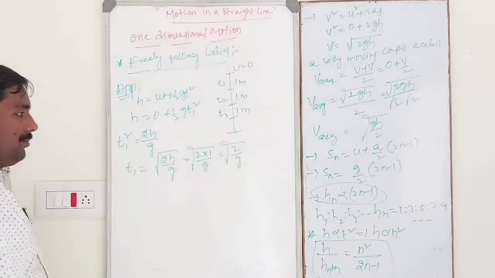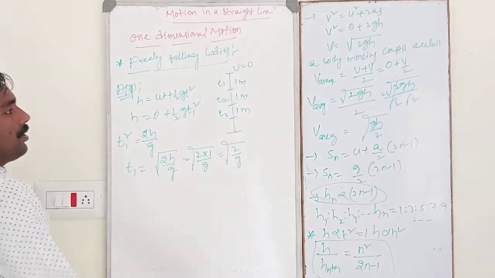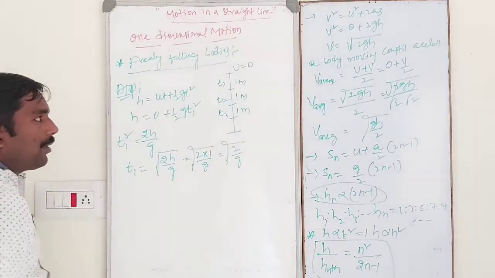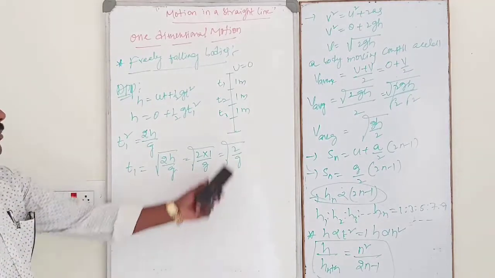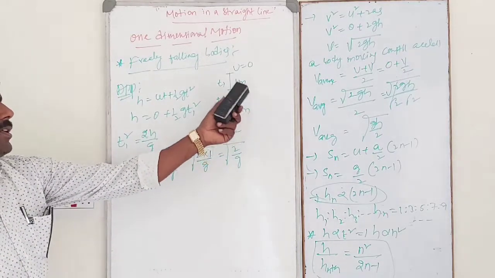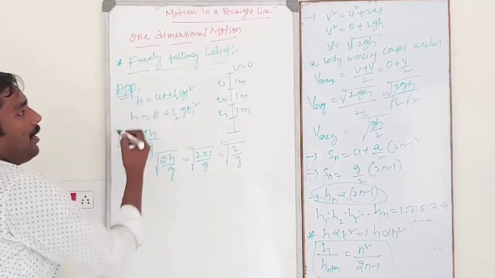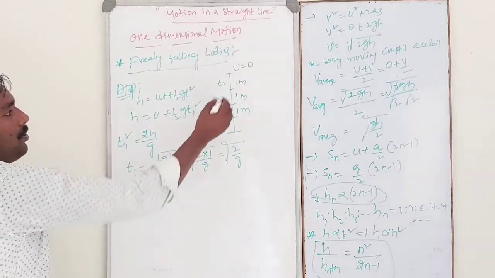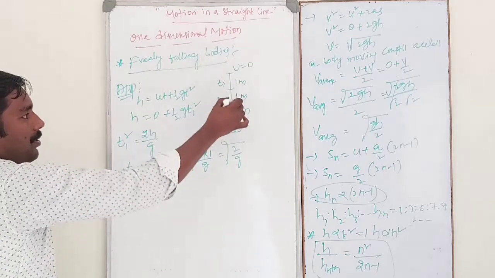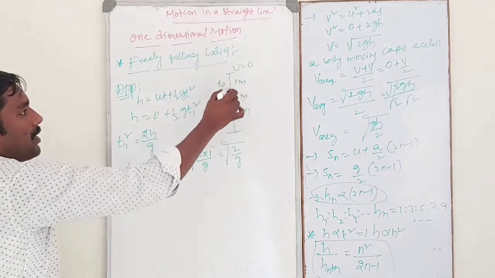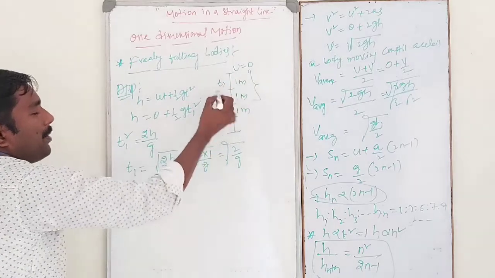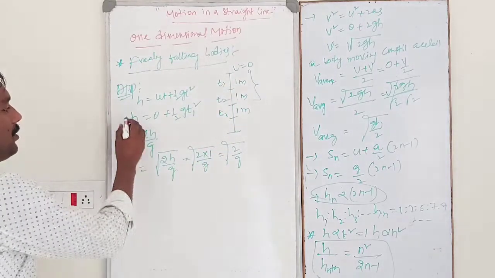Next, what is the next time interval t2? It covers 1 more meter. So the total distance is 2 meters, the initial velocity is 0, and the total time is t1 plus t2.